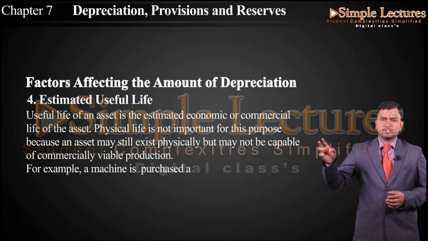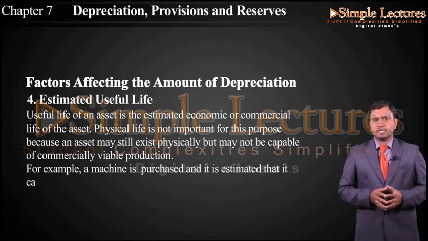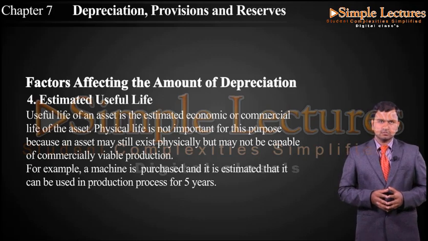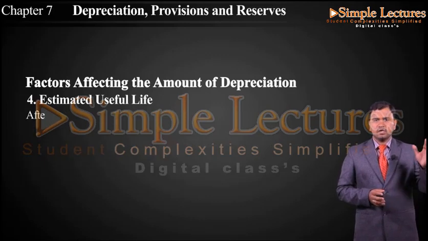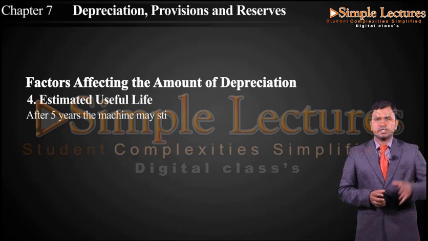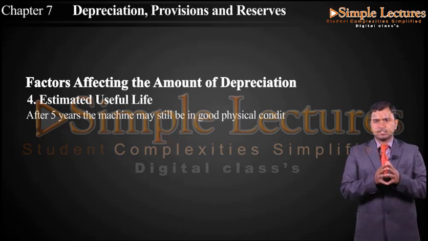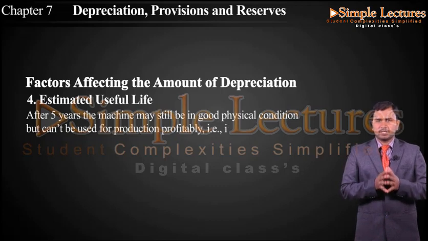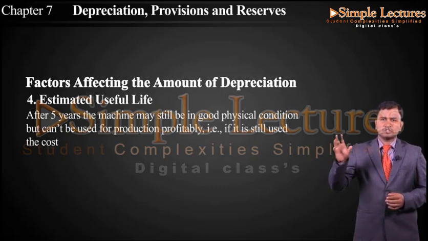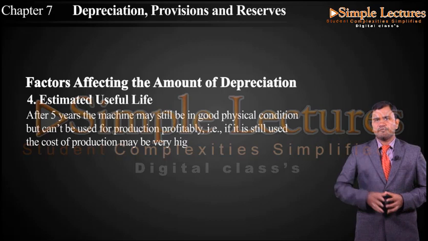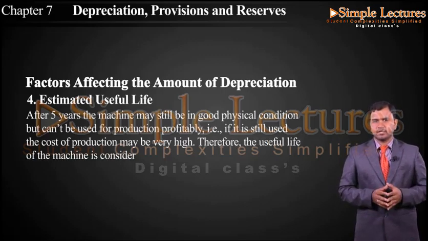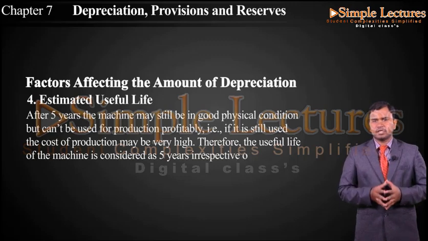A machinery is purchased and it is estimated that it can be used in the production process for 5 years. After 5 years, the machinery may still be in good physical condition but cannot be used for production profitably. That is, if it is still used, the cost of production may be very high. Therefore, the useful life of the machine is considered as 5 years irrespective of its physical life.